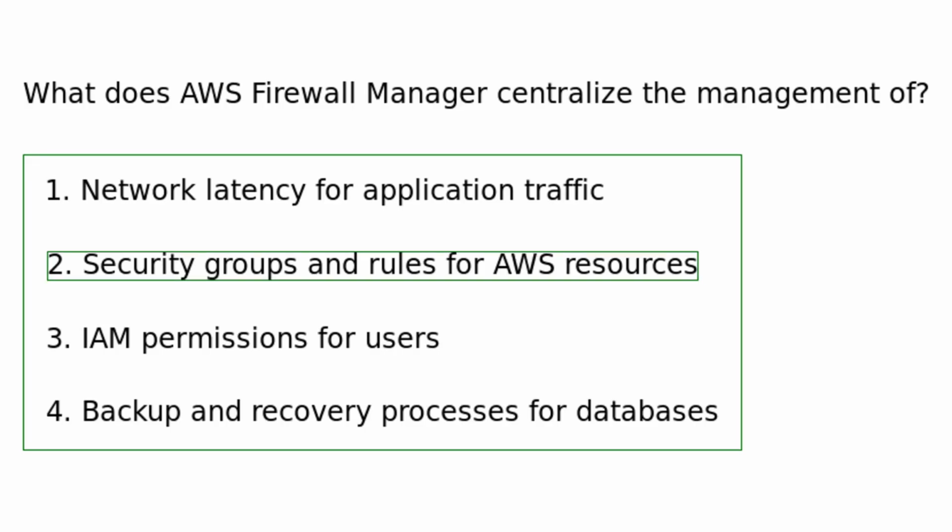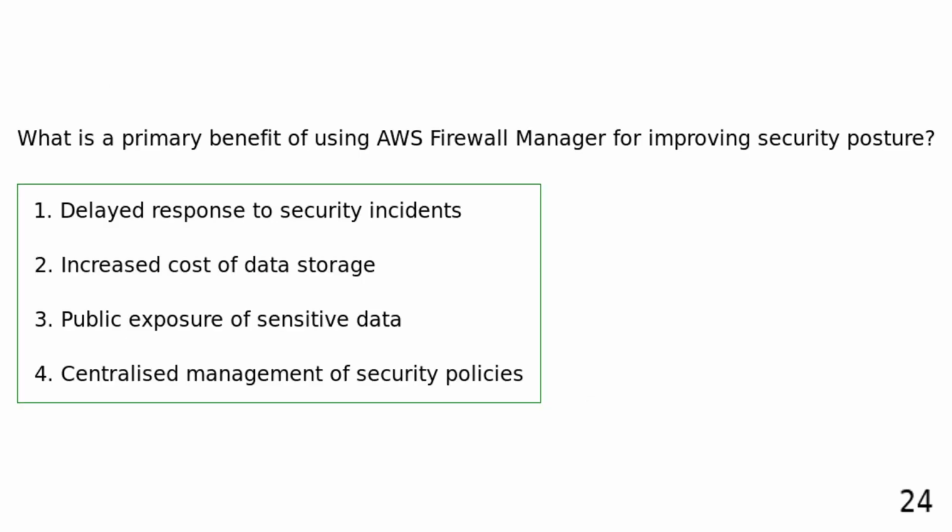AWS Firewall Manager centralizes the management of security groups and rules for AWS resources, ensuring that security policies are consistent and up-to-date. What is a primary benefit of using AWS Firewall Manager for improving security posture? Delayed response to security incidents. Increased cost of data storage. Public exposure of sensitive data. Centralized management of security policies.